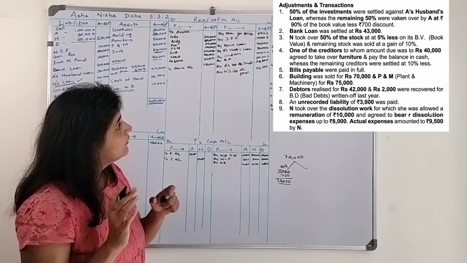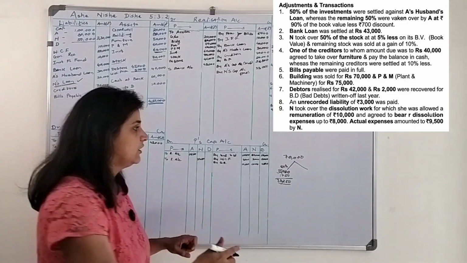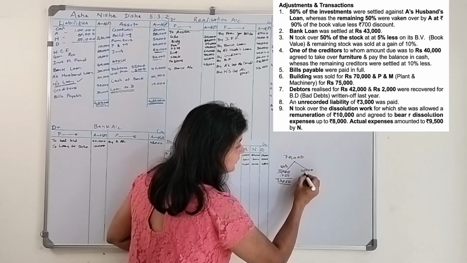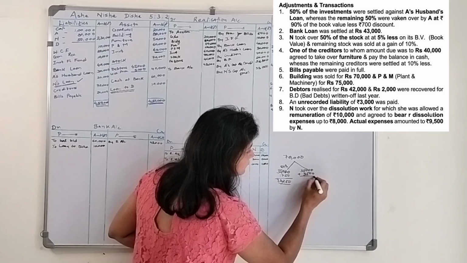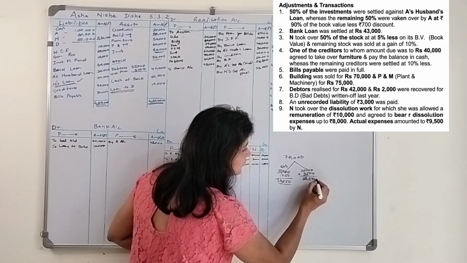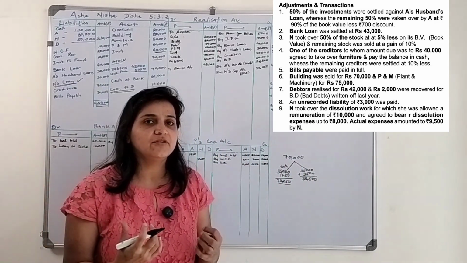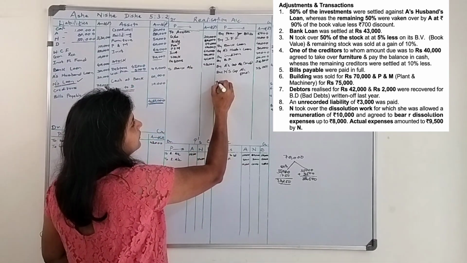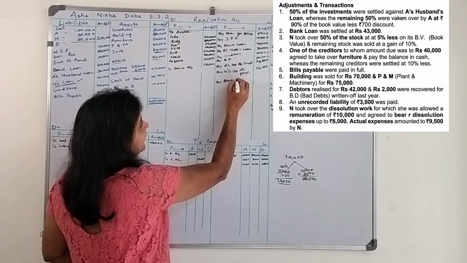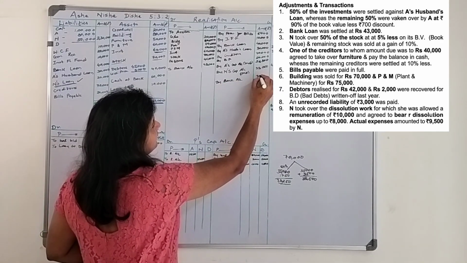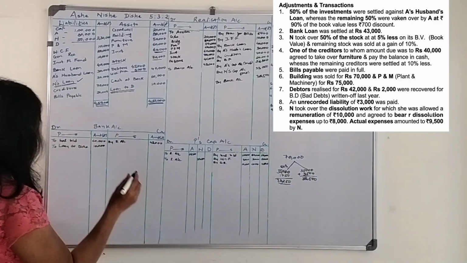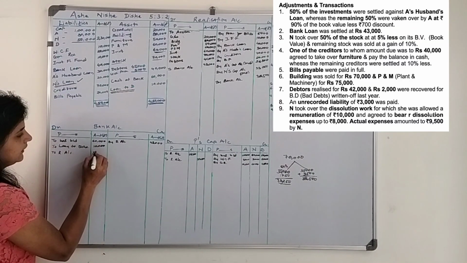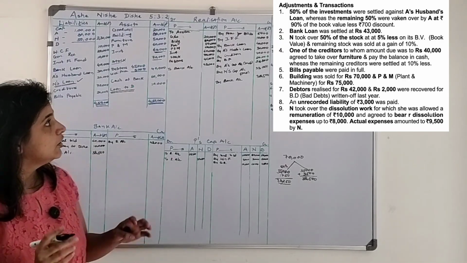And the remaining stock was sold at a gain of 10%. The remaining stock is how much? 35,000. This was sold at a gain of 10%. We will add 3,500, that is 38,500. We sold the stock, money comes into the business, so bank account debit to what? To realization account. So by bank account 38,500, bank account debit to realization account, that is 38,500. Done. Got it till this much.